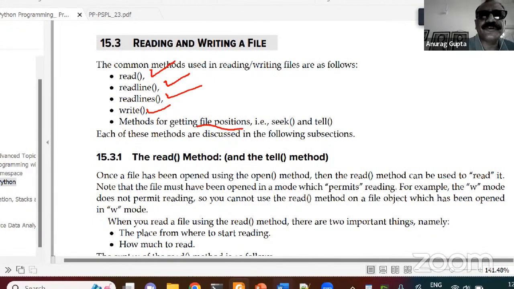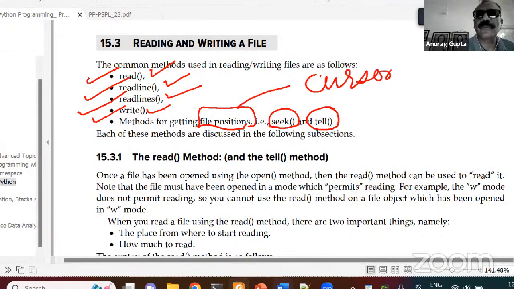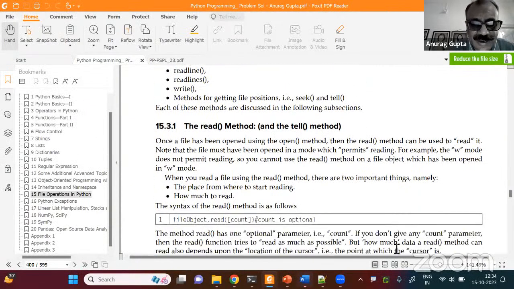Then for getting the file position, seek and tell. So we'll talk about read, readline, readlines, write, and getting the file position, basically the cursor position, in seek and tell. So let's talk about the read method and the tell method.